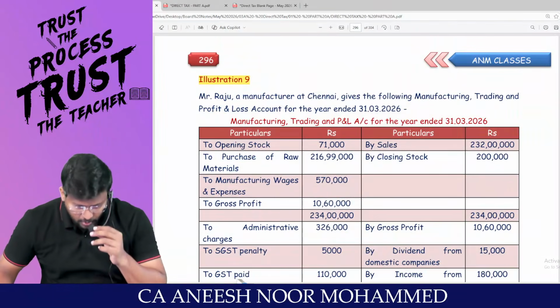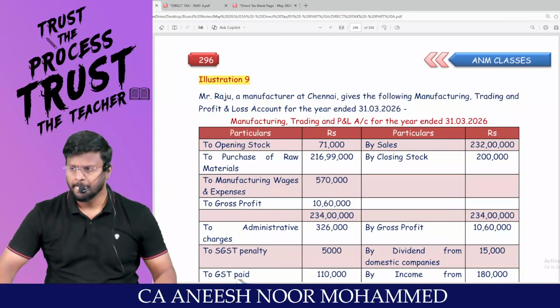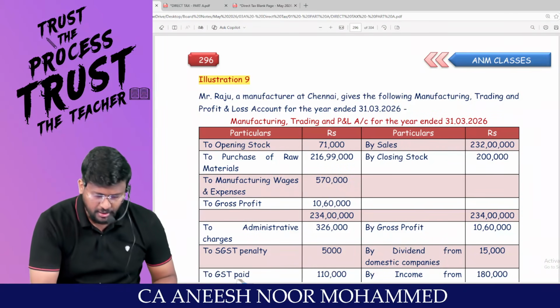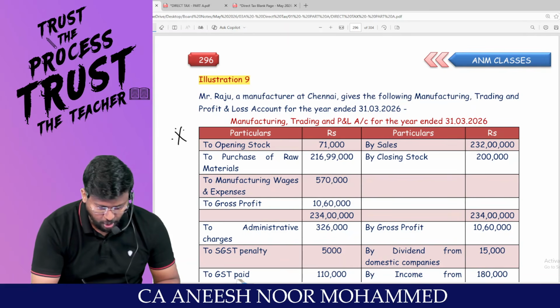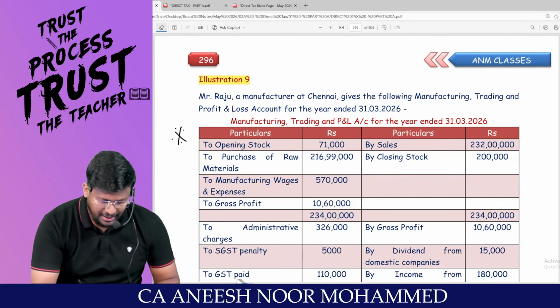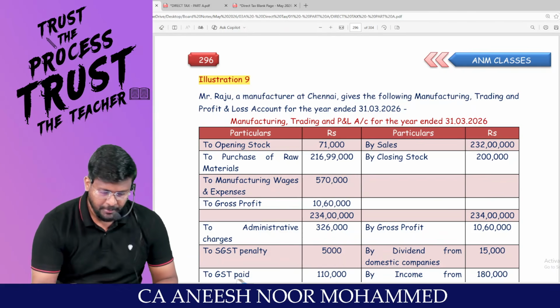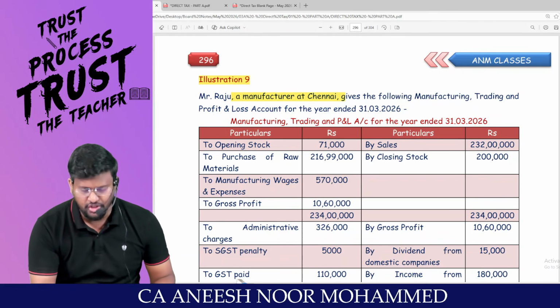Sir, very happy morning to all. I believe that you would have retried question number 8 and we are moving into question number 9. A very good question, mark it as important and LDR to revision. Last day revision question. Like this, only a PGBP expected question will come. Mr. Raju, a manufacturer at Chennai.